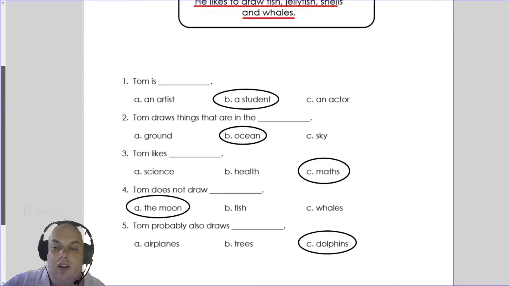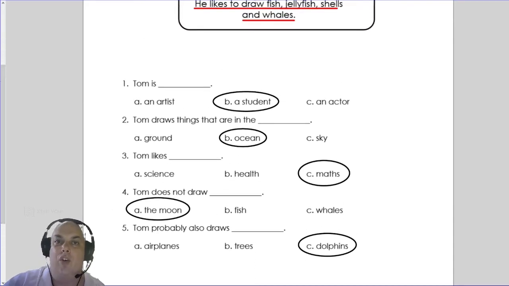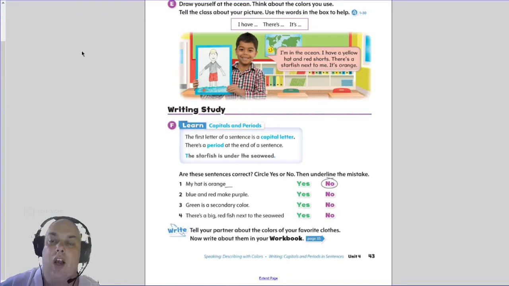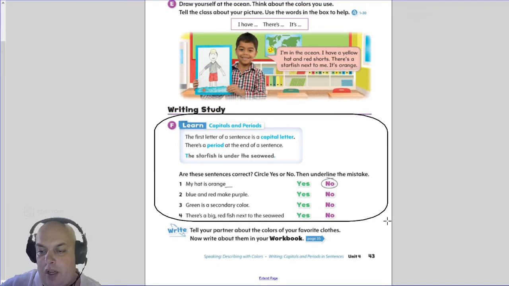Okay. Now, did you guess all the answers correctly? If you did, you'll probably do very well on your assessment. Okay, another part of your assessment will be punctuation, which again is something we have done in the book before, especially this page 43 handles punctuation.